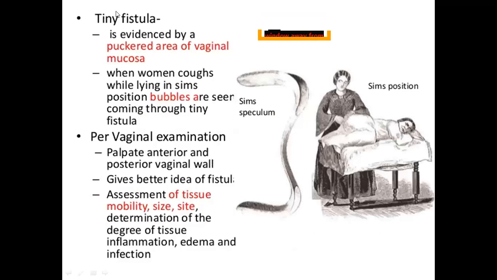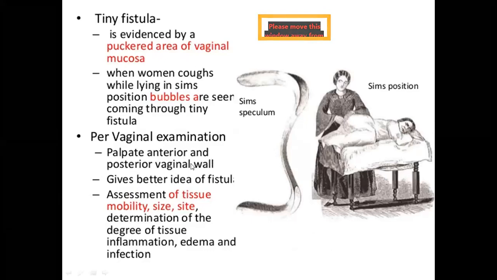This is the Sims position, and with the Sims speculum, you retract the posterior vaginal wall and look at the anterior vaginal wall for the fistulas. When a very small fistula is there, only a puckered area of the vaginal mucosa will be seen. When the woman coughs, bubbles are seen coming through the fistula. So for a very tiny fistula, if the patient coughs, we see bubbles coming out through the fistula's opening.